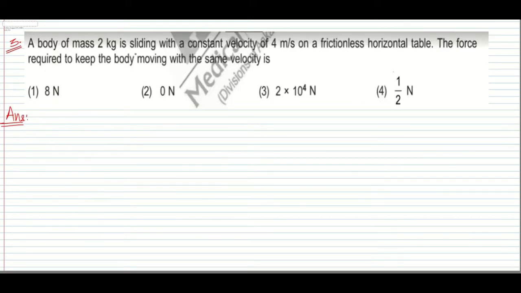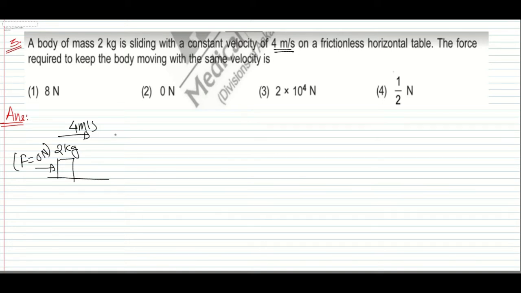Now the third question: a body of mass 2 kg is sliding with constant velocity 4 meter per second on a frictionless horizontal table. The force required to keep the body moving with the same velocity is, okay. So we have a body of mass 2 kg which is sliding with constant velocity, that is 4 meter per second, on a frictionless horizontal table. So what is the force required for this? As there is no friction, and velocity is constant, the force required is equal to 0 Newton, right?